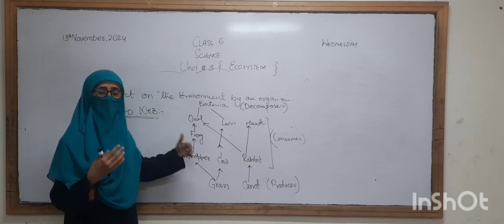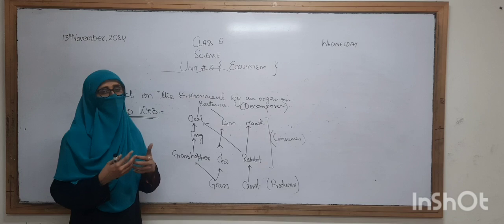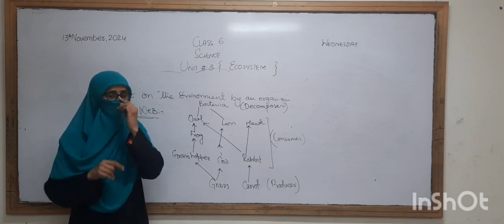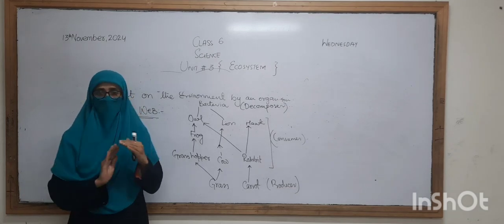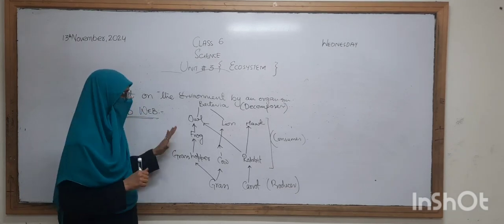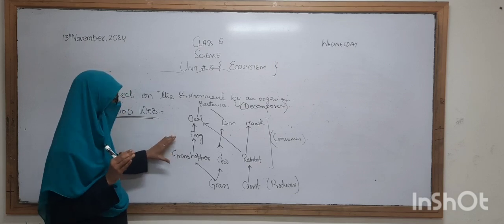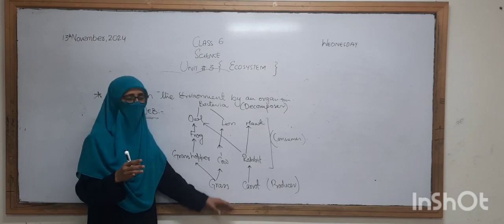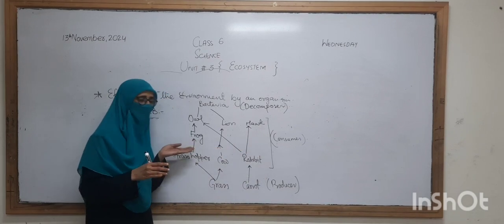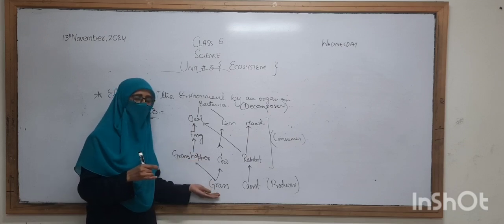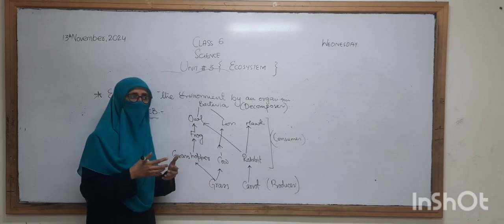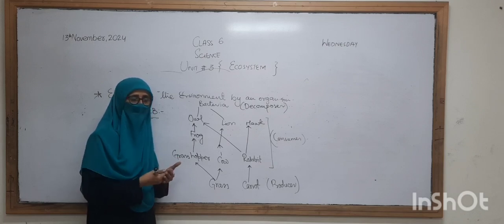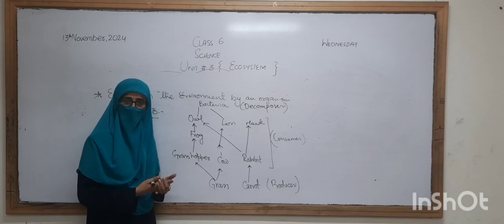So we can say that the producer, consumer, and decomposer are all interconnected, or interdependent with each other. If one thing goes missing, the whole chain or the whole web will be destroyed. If there is extra grass available, all the herbivores or consumers using the producers will use the extra energy from the plants, and they will become healthier and ultimately increase in size.